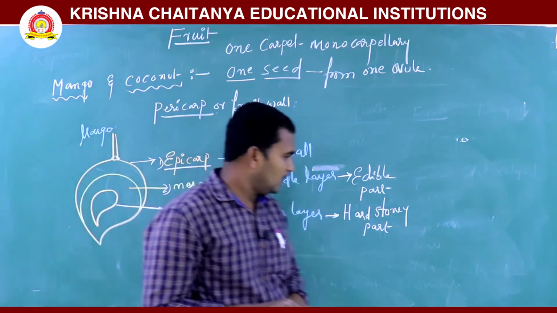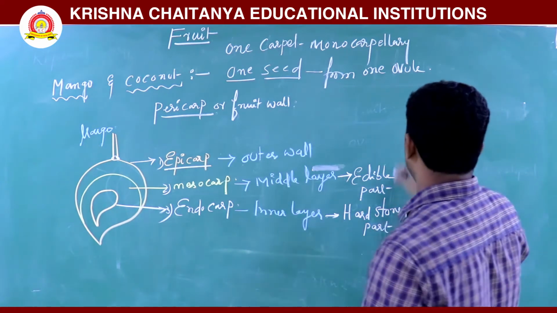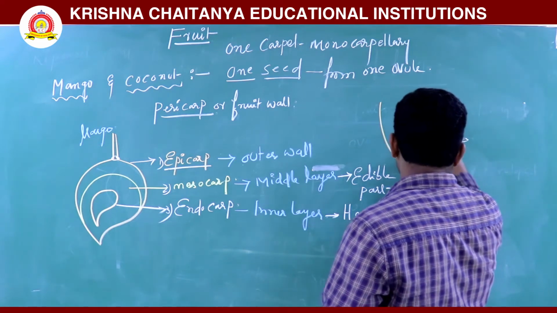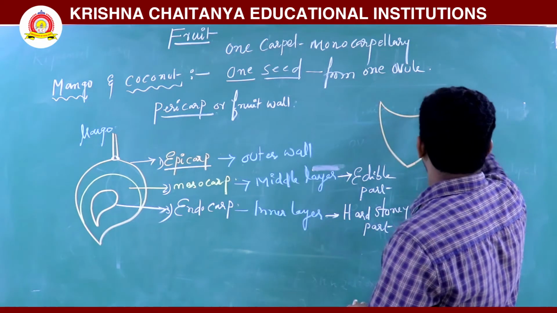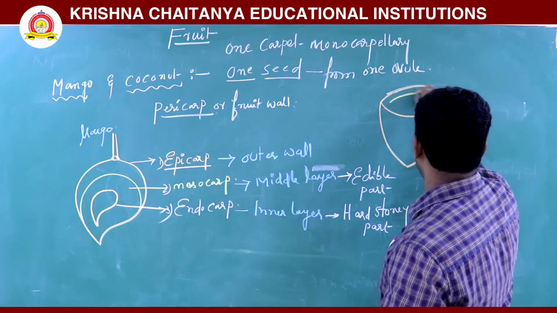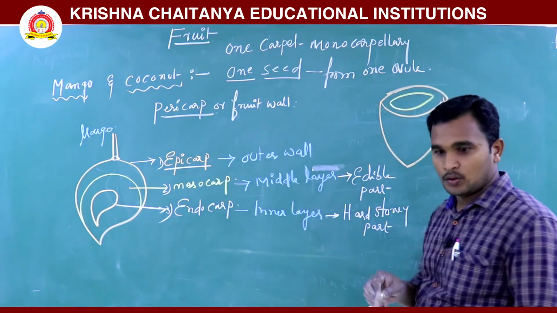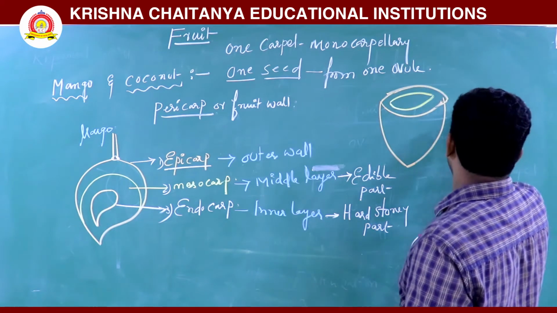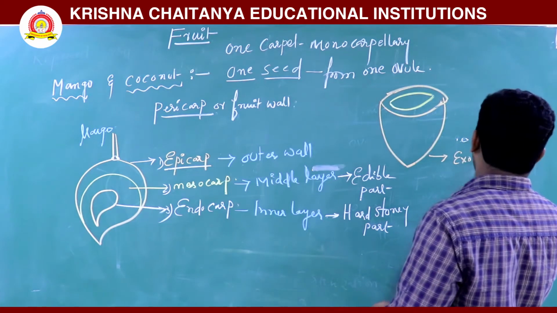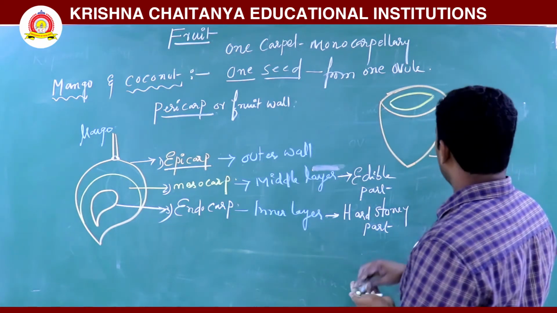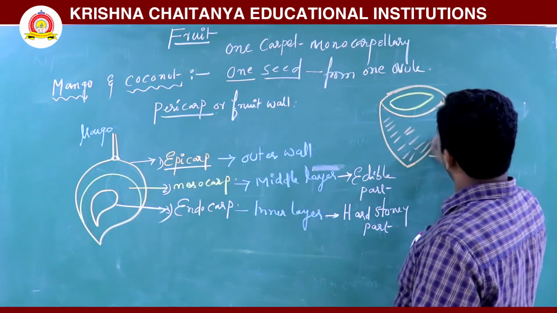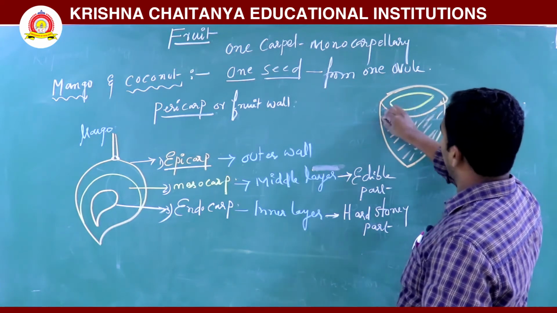Next, this is the coconut. In coconut we see the exocarp is present, and next the mesocarp.